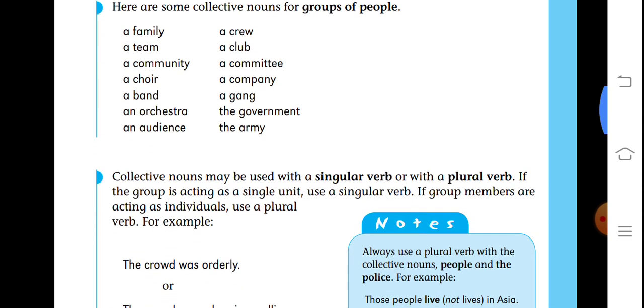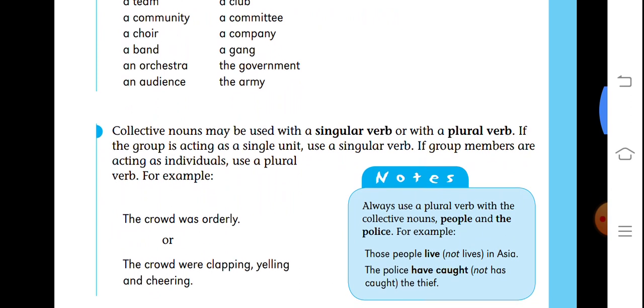Collective nouns may be used with a singular verb or with a plural verb. If the group is acting as a single unit, use a singular verb with it. If group members are acting as individuals, use a plural verb. For example, the crowd was orderly. Here, crowd is a singular subject and was is used with it, so the verb is used as we use it with a singular subject. The crowd were clapping, yelling, and cheering. Here, crowd is a plural subject, and were is used with it, as we use with plural subjects.